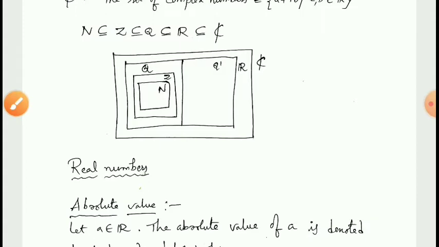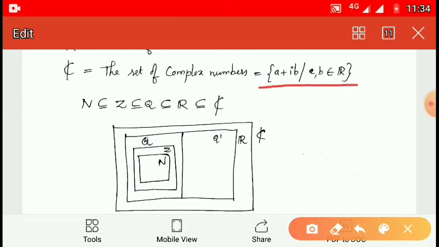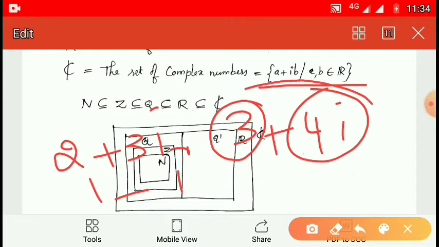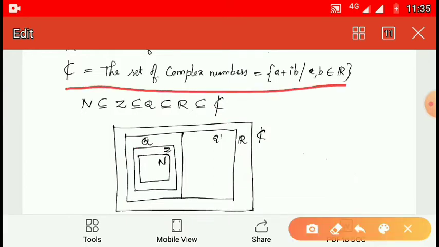The combination of real and imaginary part is said to be a complex number. So, this is a complex number. For example, 2 plus 3i, 1 minus i, 3 plus 4i. All these are combinations of real and imaginary numbers. For example, in 3 plus 4i, 3 is a real number and 4i is an imaginary number. So, the combination of real and imaginary numbers is called complex numbers. The set of complex numbers is denoted by C equals a plus ib, where a and b belong to R.